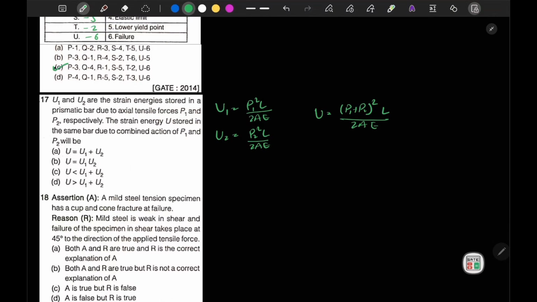Okay, so you get this? It is mentioned that the strain energy U is stored in the same bar due to combined action of P1 and P2. Since P1 and P2 are combined, it will be (P1 plus P2) square. Now from this, if we expand this, we will get an additional term of 2 P1 P2. So this U value is greater than our U1 plus U2. Option D is correct. Due to this, the superposition principle is not applicable in case of strain energy.